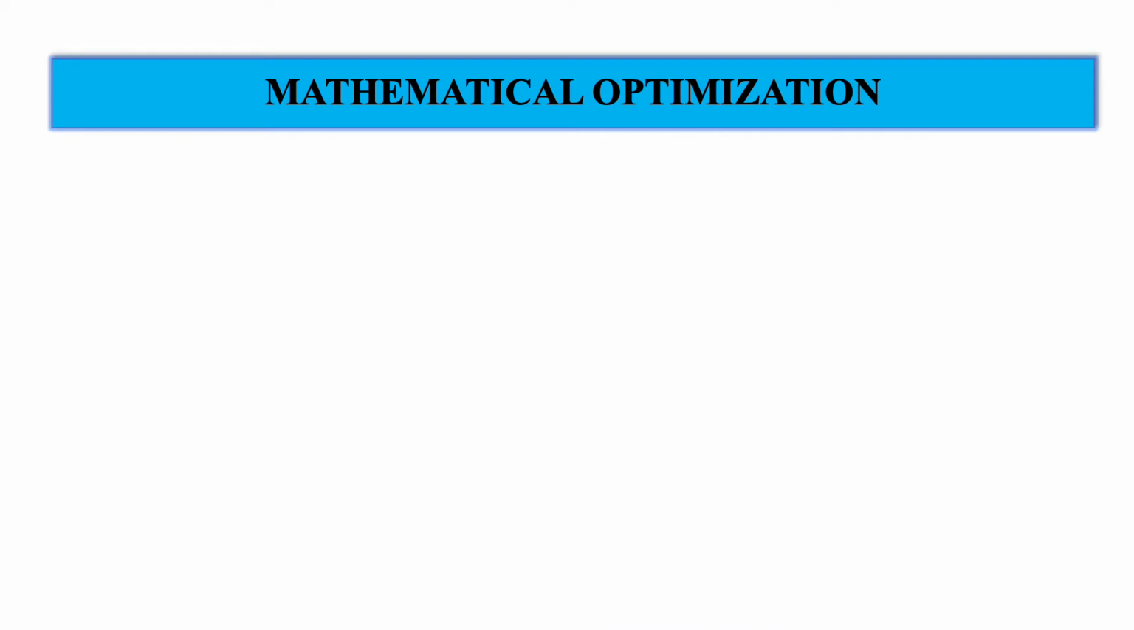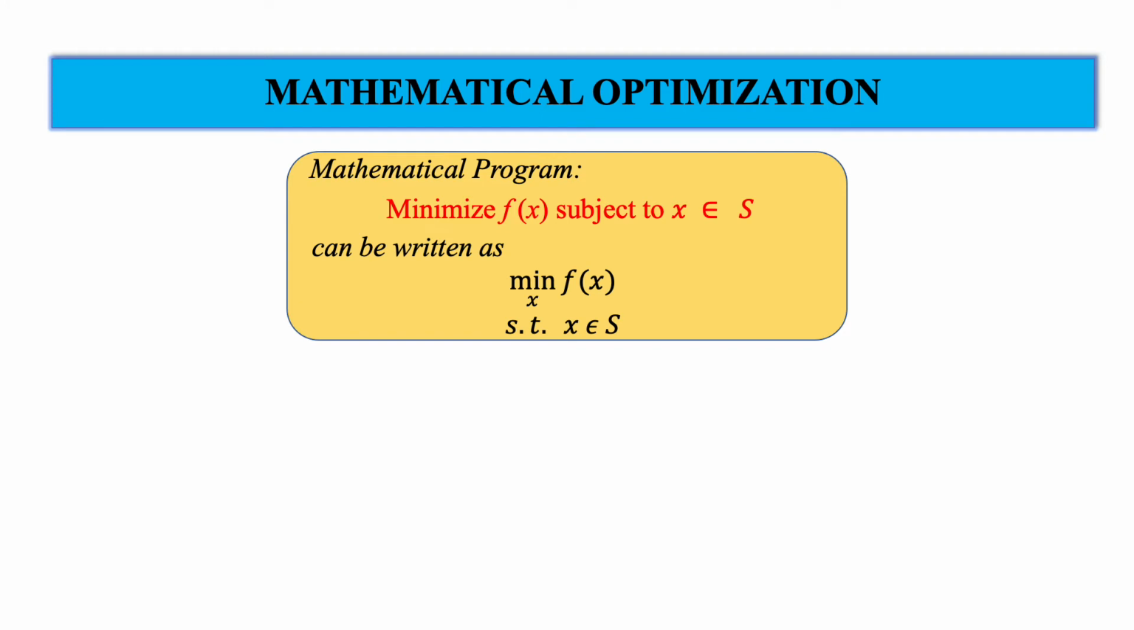Now this optimization problem, the minimization of f(x) subject to x belongs to S, can be written compactly in this form. This is the objective function. This is x, written below the minimization symbol, the optimization variable, and this is the constraint set. So hereafter I will write the optimization problem in this form.